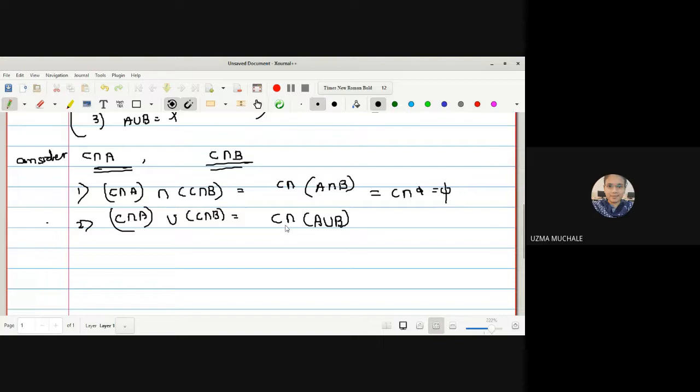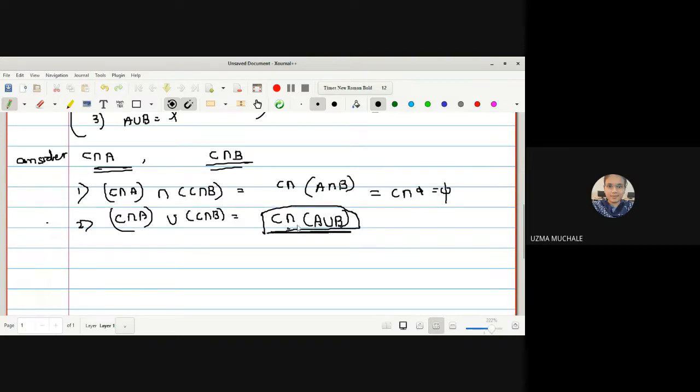Which law are you going to use here? De Morgan's law? Is it De Morgan's law? Distributive law, correct. We use the distributive law.